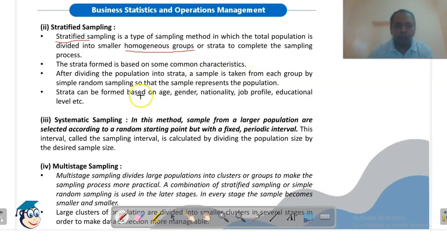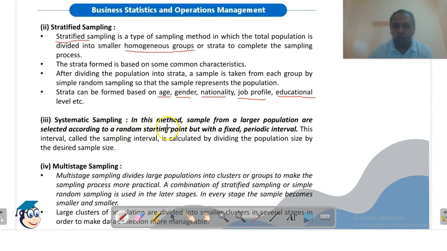Okay, now we can form the group based on age, gender, nationality, job profile, education level, etc. So these are the basis of constructing the strata or the group. Systematic sampling. In this method, samples from a large population are selected according to a random starting point.